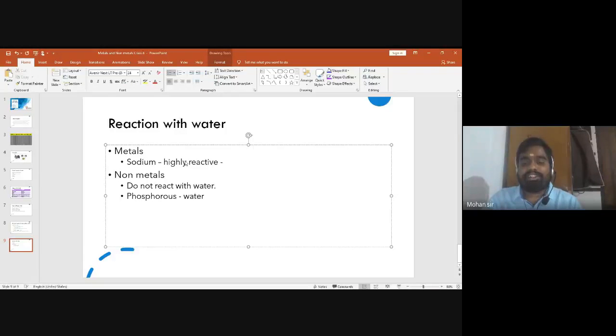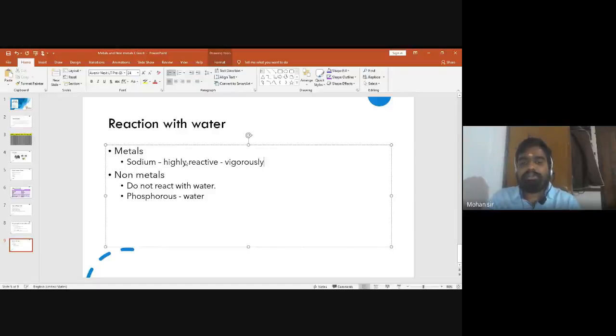So when a very small piece of sodium is put in water, it will just react with water vigorously, giving a hissing sound, and a gas is also liberated. Okay, so in that reaction, the sodium hydroxide is formed. Sodium combines with water to form sodium hydroxide. It is very highly reactive, and it will react with the water vigorously.